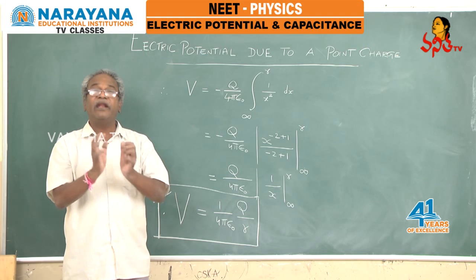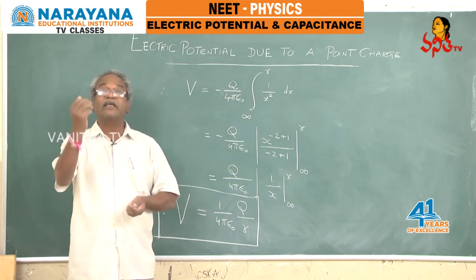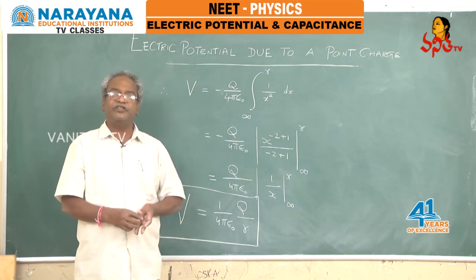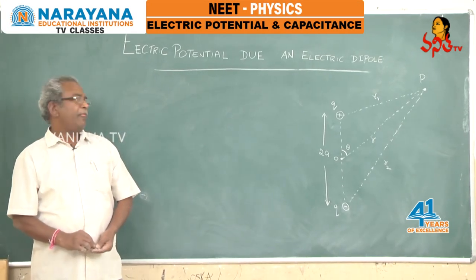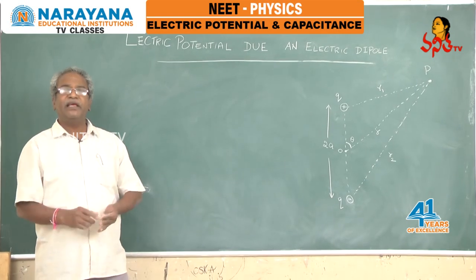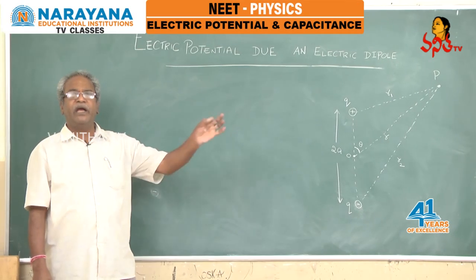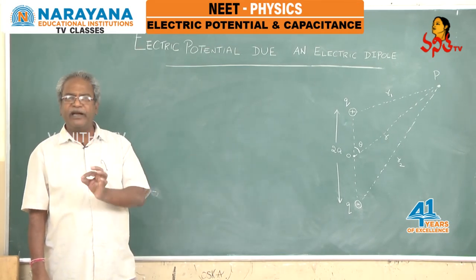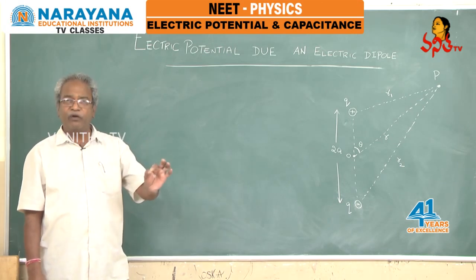Positive number, negative number, because electrostatic potential is a scalar quantity. It is the work done per unit positive charge. So, dear students, if the point charge is a positive charge, the electric potential because of that point positive charge at any point is a positive value, and if it is a point negative charge, the electrostatic potential value is a negative value.